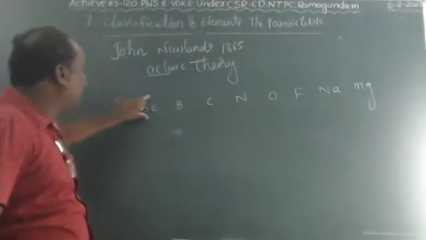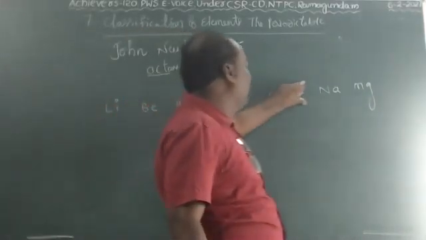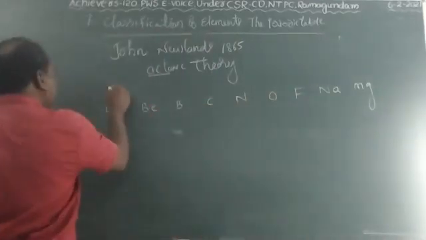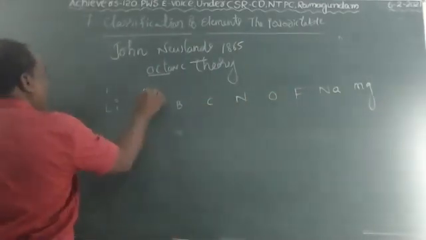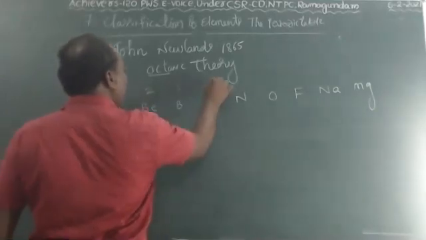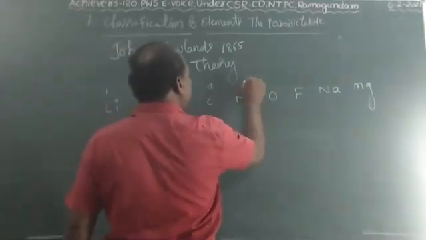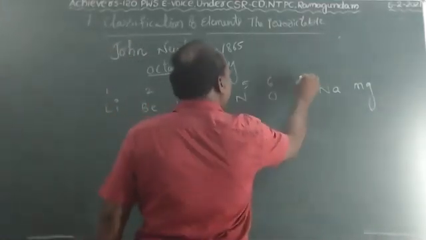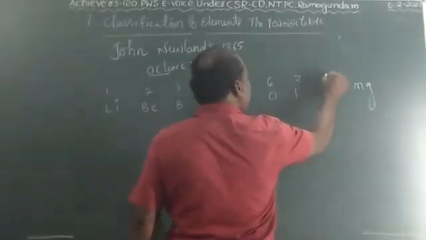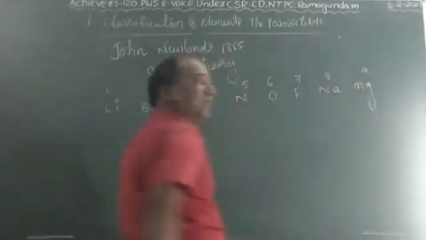In that order, lithium is the first element, beryllium second, boron third, carbon fourth, nitrogen fifth, oxygen sixth, fluorine seventh, sodium eighth, and magnesium ninth.